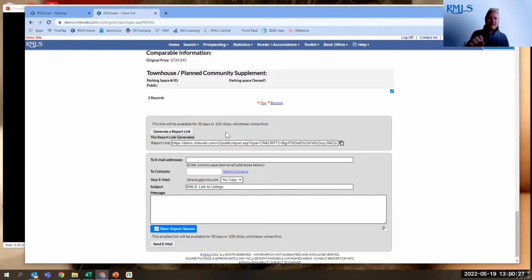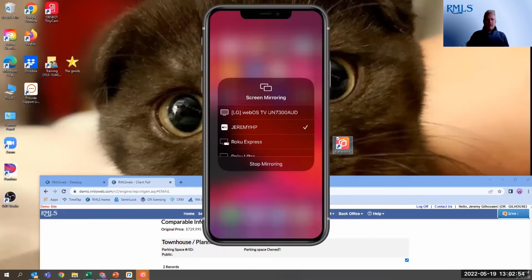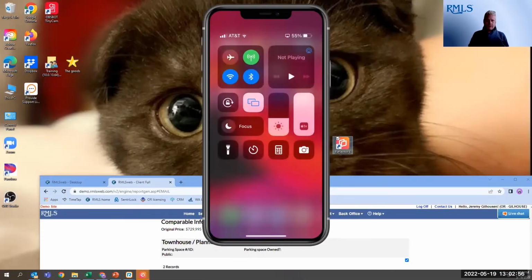So that is the new stuff that's coming at the end of the month. And it's the perfect segue for another thing that is available right now, because there is another way that you can send a link to a client. And give me just 1 second. I need to switch screens here. There we go. Here's my phone.